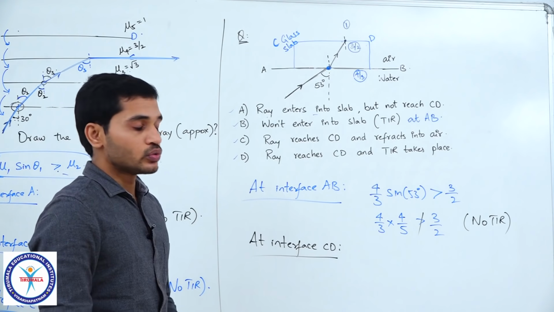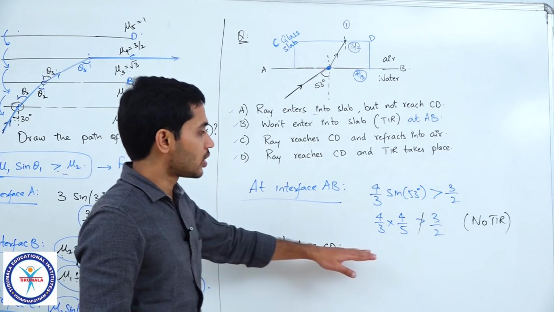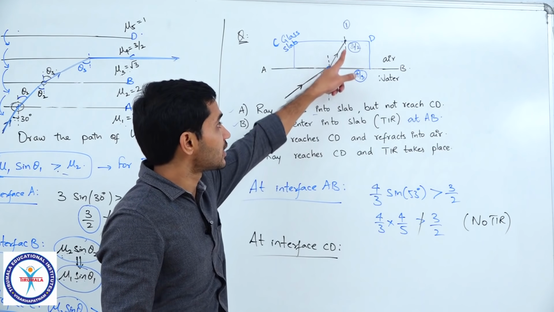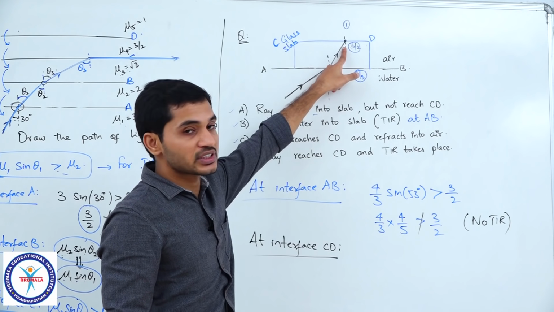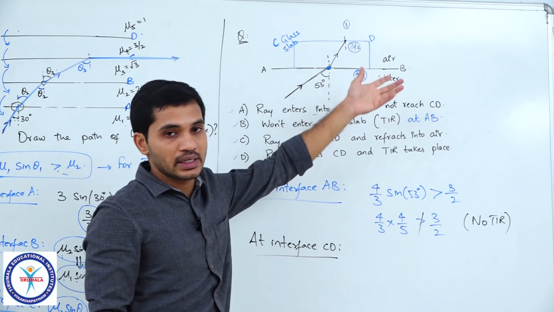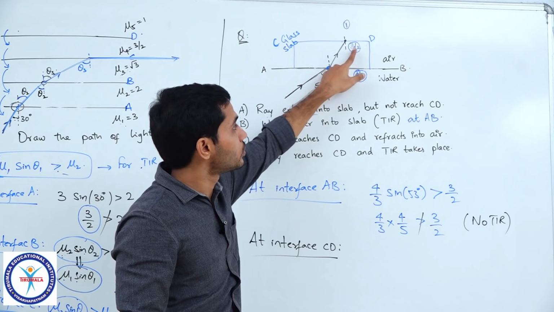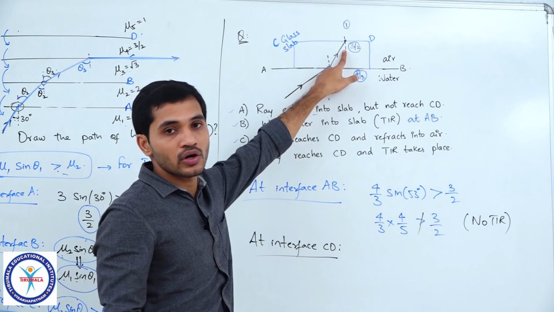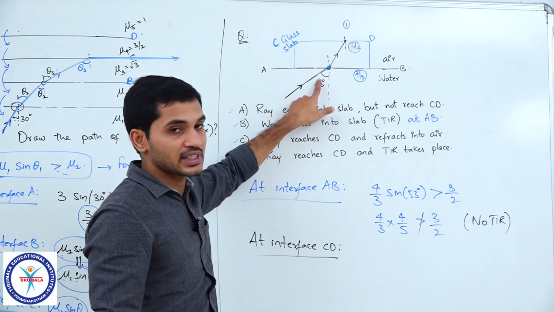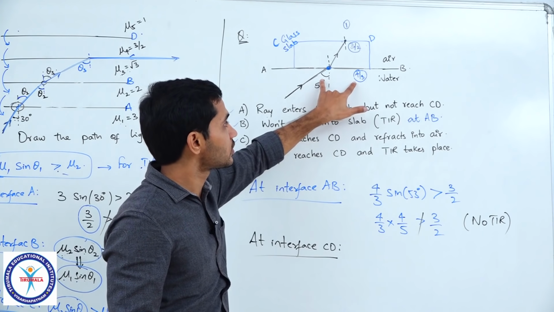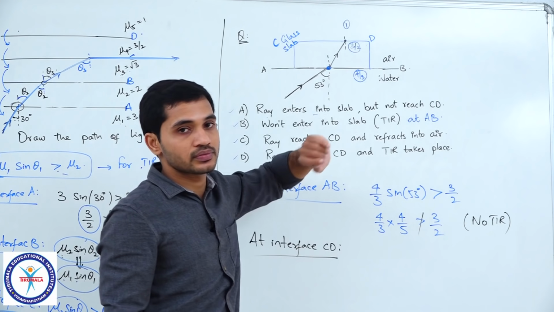Now, once again, to write the condition for TIR at this surface, what do we have to do? Mu into sine of this angle greater than 1, but do I have to write mu into sine of this angle? Not required, because I can directly write mu into sine of this angle, because this into this will be same as this into this, we know that.